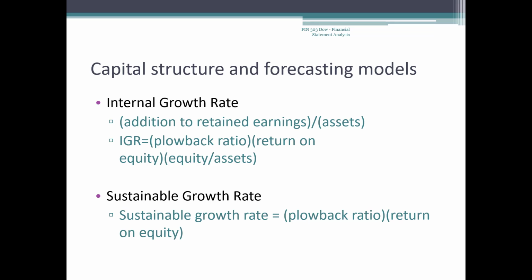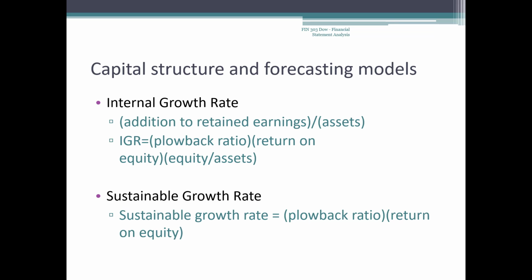We can walk through a simple example. Imagine that the plowback ratio is 1. All earnings are reinvested in the company, and earnings are 30% of equity. If we reinvest all those earnings back into equity, then equity will grow at 30%. Debt will also have to grow at 30% to keep the debt-to-equity ratio constant. Since both equity and debt are growing at 30%, then assets will grow at 30% as well.